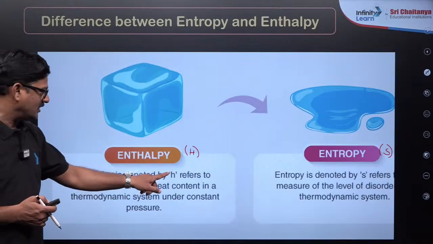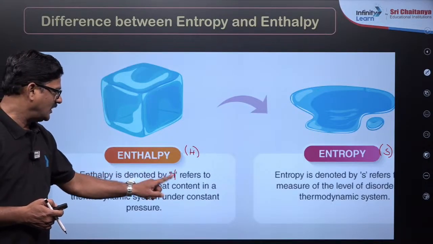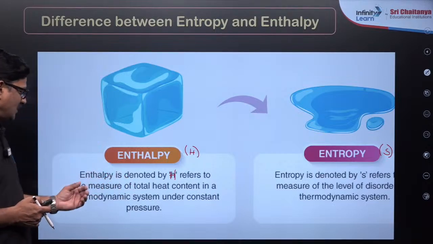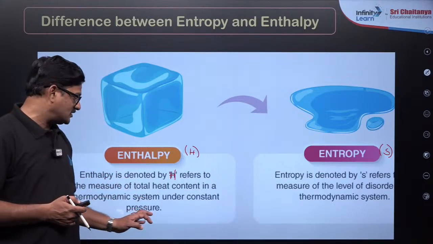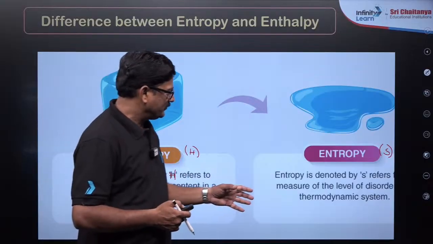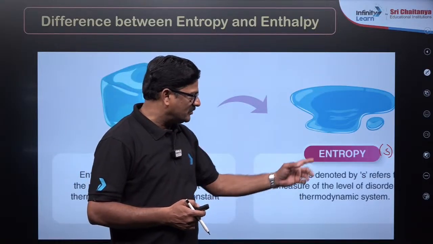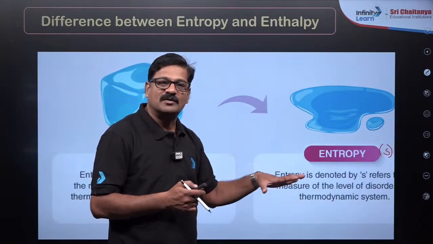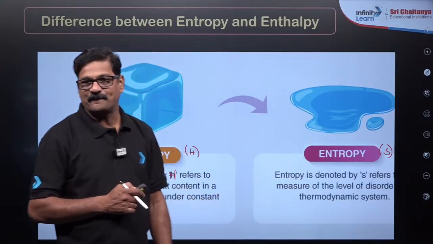Enthalpy is denoted by H and refers to the measure of total heat content in a thermodynamic system under constant pressure. That is the condition. While entropy is denoted by S, it refers to the measure of the level of thermodynamic disorderness.